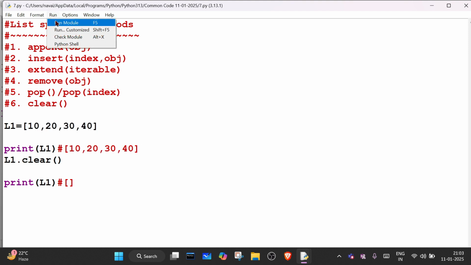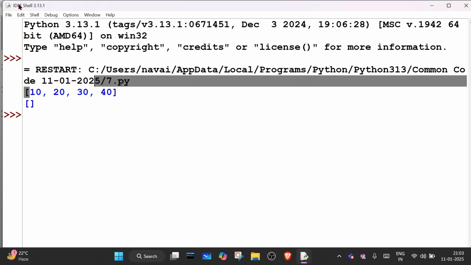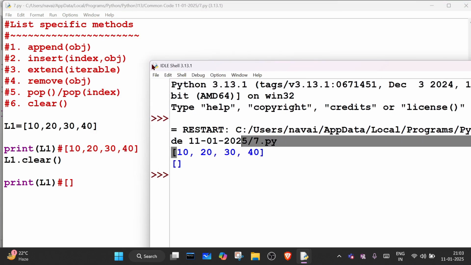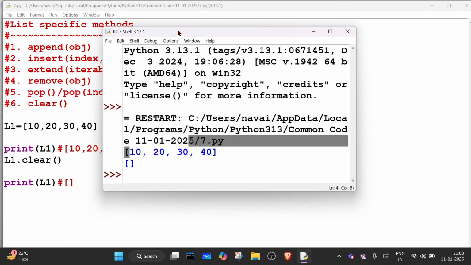So this is also we can do. Okay, so after clear, it is printing what? Empty list. But before clearing, it is printing the complete list, right?